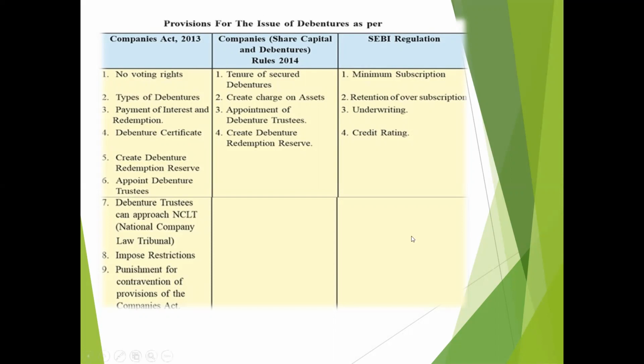Today's topic is dealing with the first part of the provisions, that is Companies Act 2013. So pay attention as we are moving one by one.